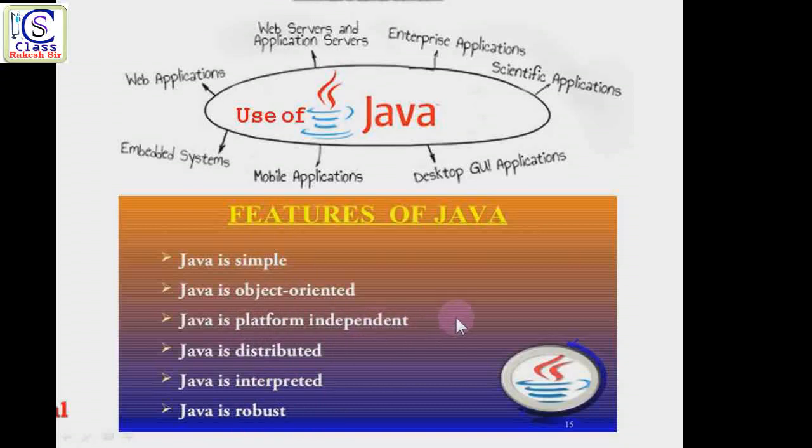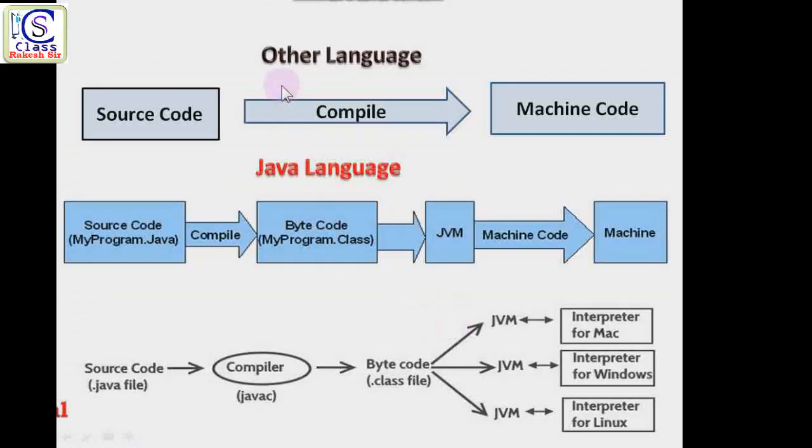So come to the next point. Here I will explain how Java is platform independent. To understand how Java is platform independent, we have to understand all these diagrams. Here it is written: source code, compiled, machine code.